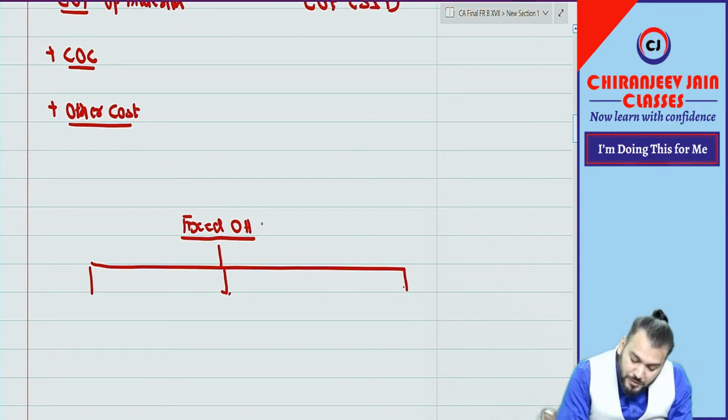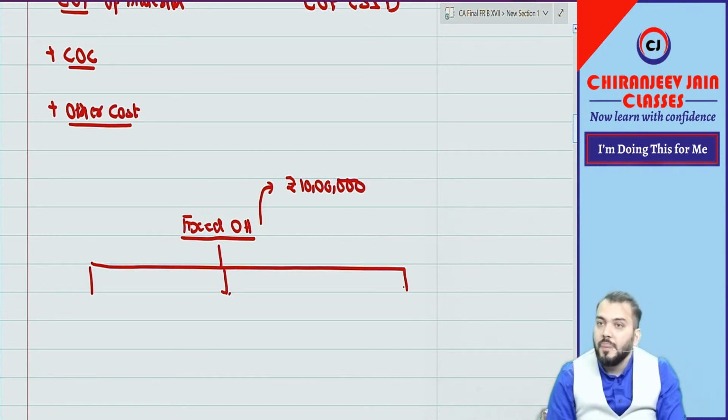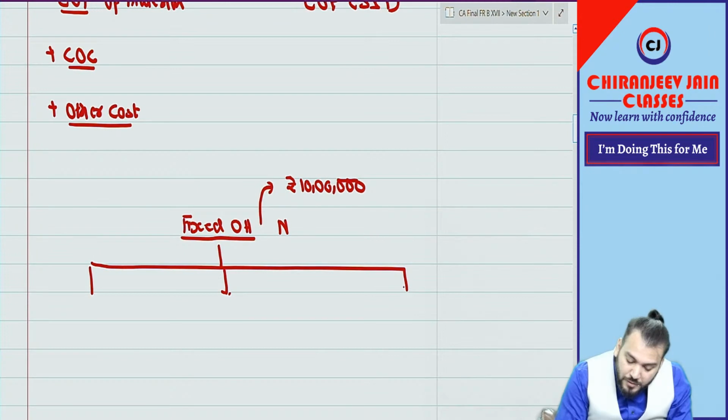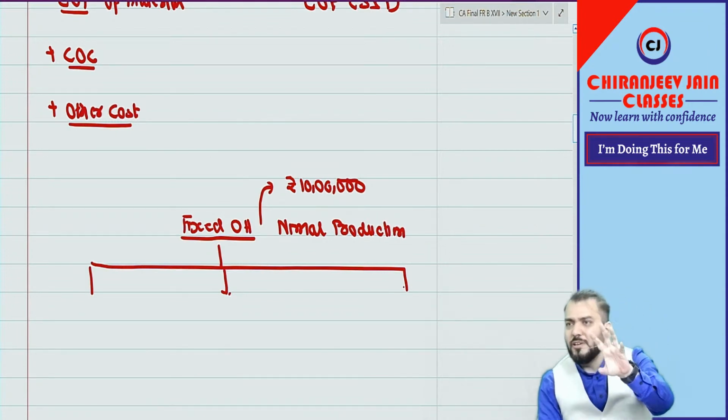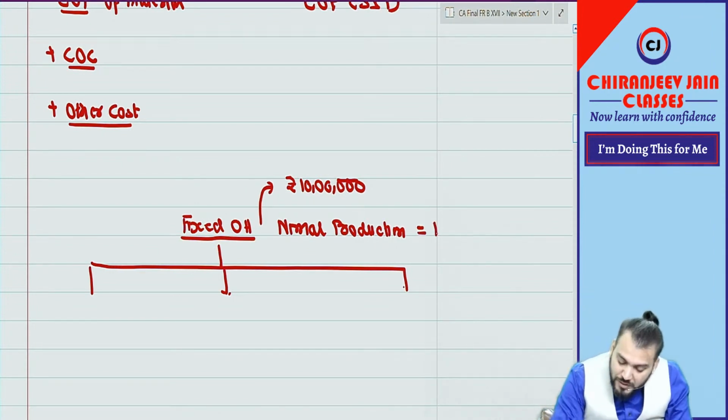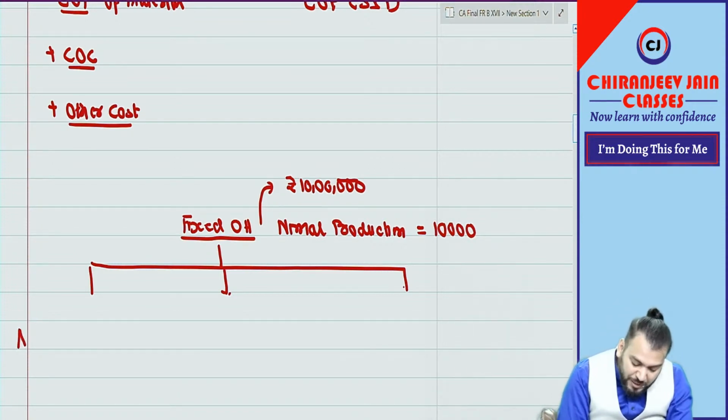Let us assume the total fixed overhead is 10 lakh. Correct? And normal production. You know normal production? Normal capacity? In costing you have the normal capacity. Normal production. So normal production is 10,000 units. But actual production can be different.